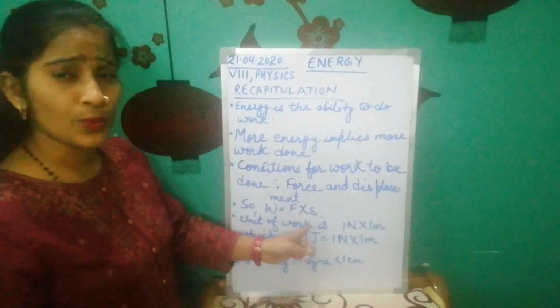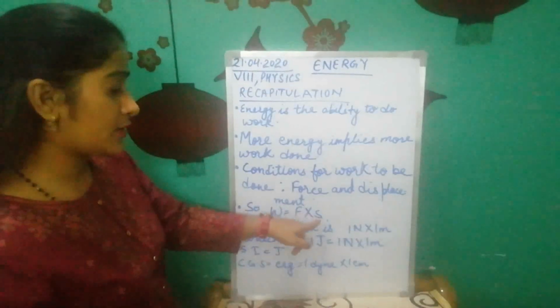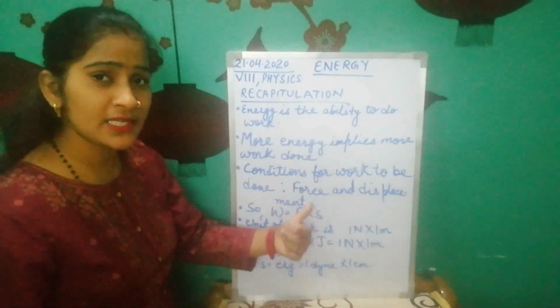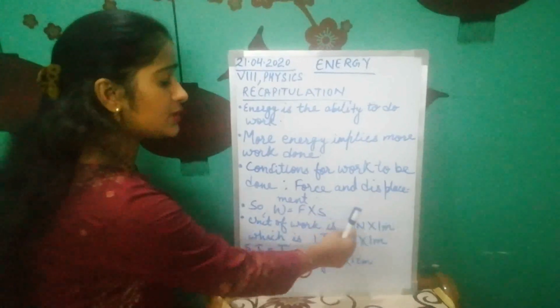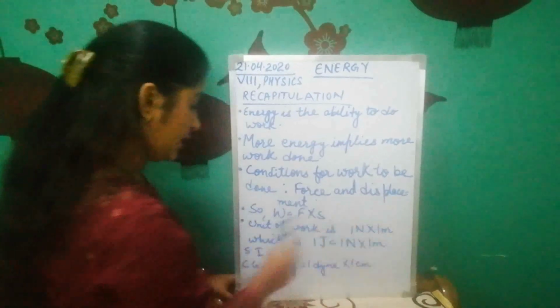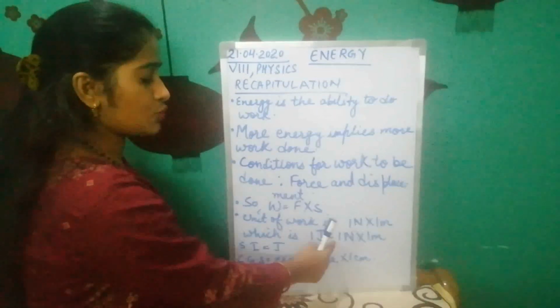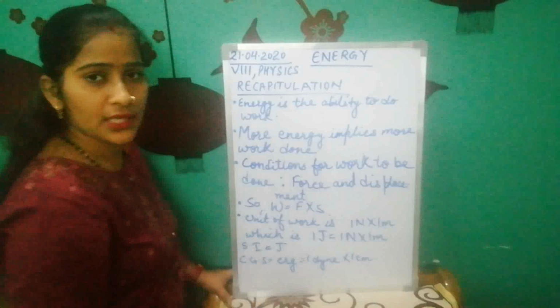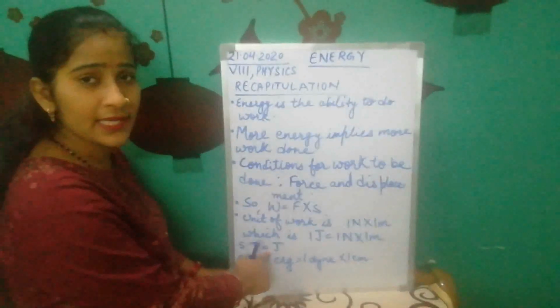Now, what is the unit of work? The unit of force is Newton and the unit of displacement is meter, since displacement is a length. So the unit of work is Newton meter, which equals joule. 1 joule equals 1 Newton into 1 meter, class. So the SI unit of work is joule, which is represented by capital J.